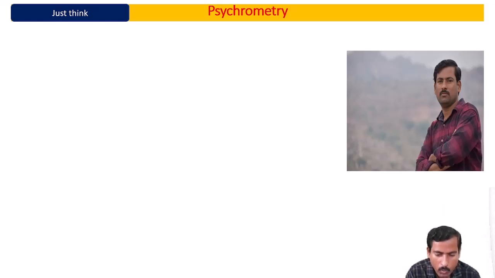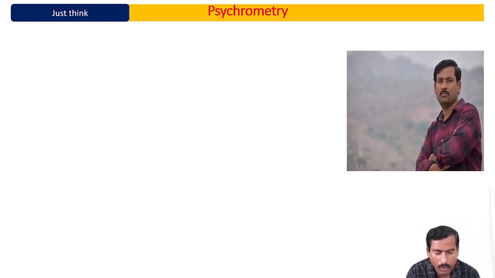I already told you, in the atmosphere there are so many gases. Keep all those gases on one side. One more gas is there, that is the water vapor. If you don't consider the water vapor, then the air becomes dry air. If you consider the water vapor, then air becomes moist air, and water vapor is also called the moisture.